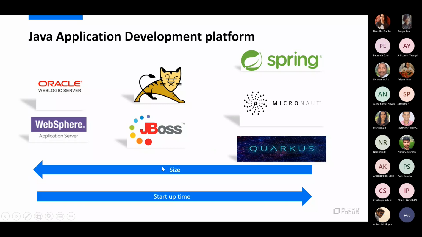If we look at it in terms of size, the size of the application platform is definitely decreasing. We are talking about gigabytes, then 600 megabytes for Tomcat, to maybe less than 100 MB with Spring Boot, and then with Micronaut, I think it's maybe 5 MB or something like that.